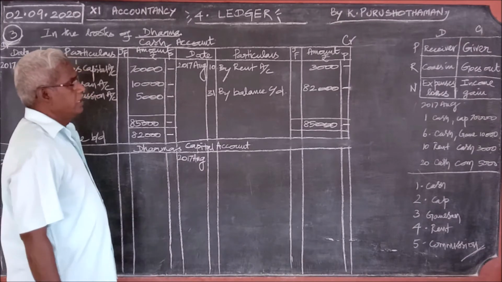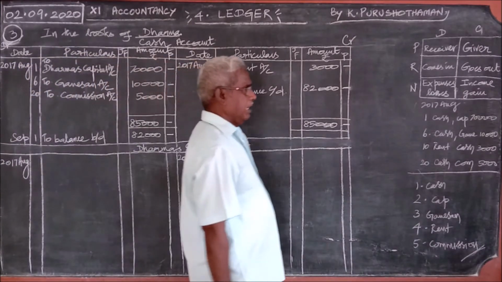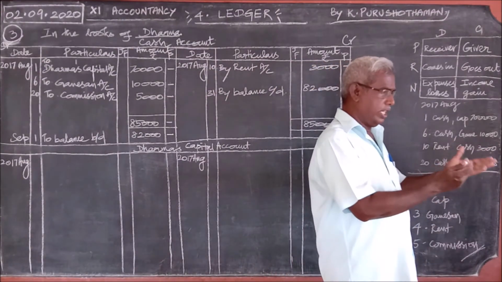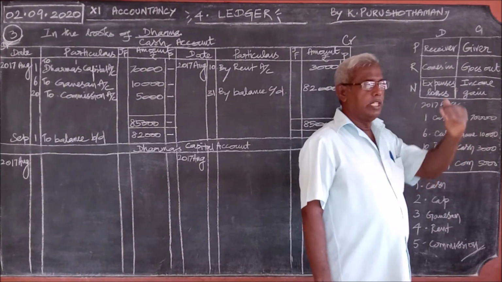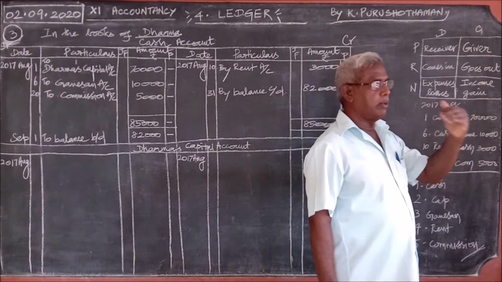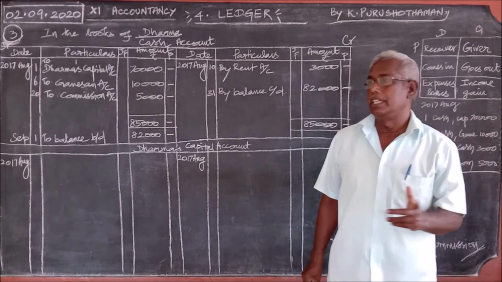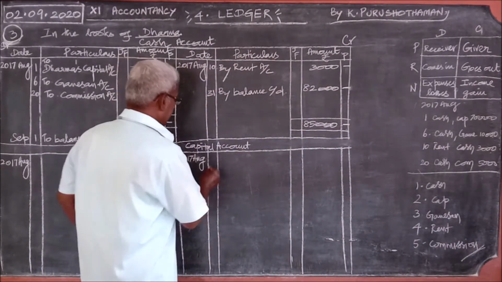What is Dharma's capital account on the first? Dharma's capital appears on the credit. You can go through the journal entry. Only in the first journal entry is there a capital account: cash account debtor to Dharma's capital account. Dharma's capital appears on the credit. Therefore, we should pass the entry only on the credit side.